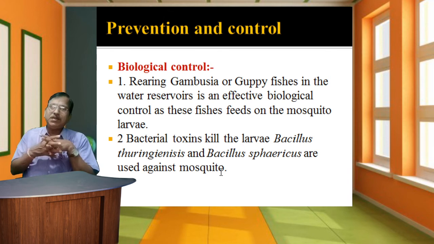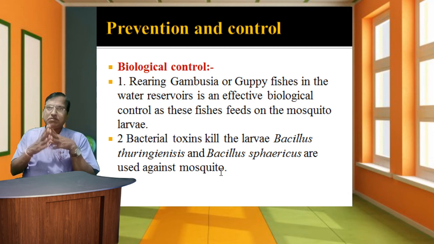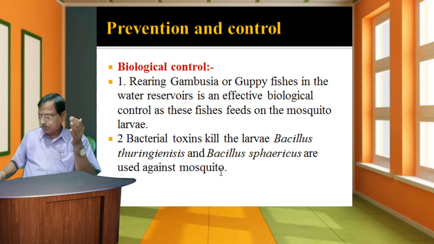A simple definition of biological control is that one living organism is controlled by another living organism. In this way, guppy fish as well as Gambusia are used to kill mosquito larvae as food, controlling them naturally, which is called a biological control method.